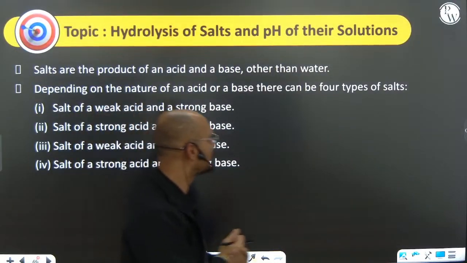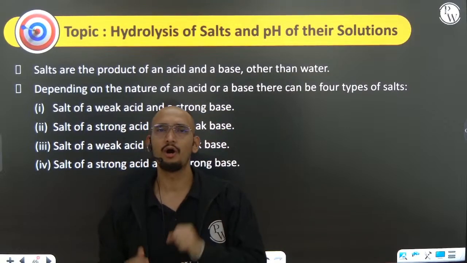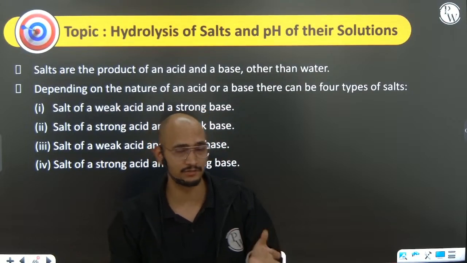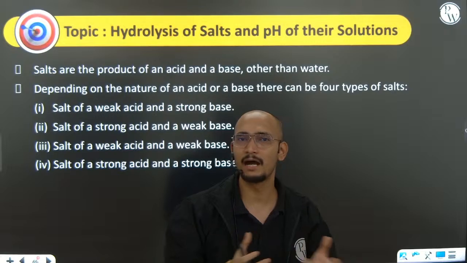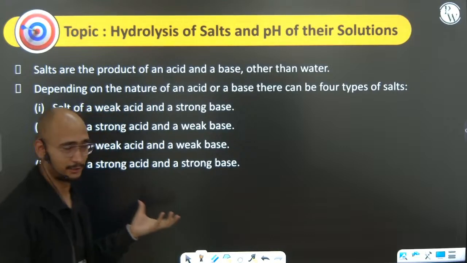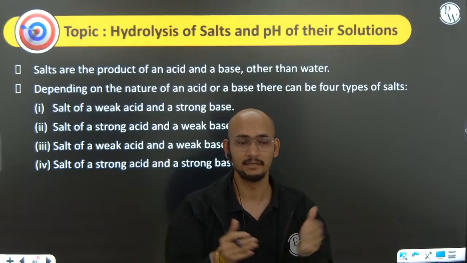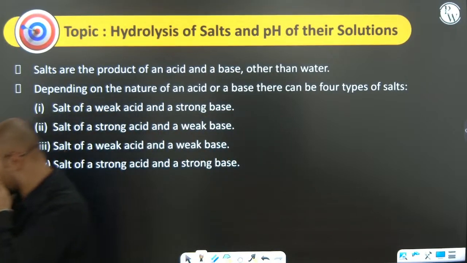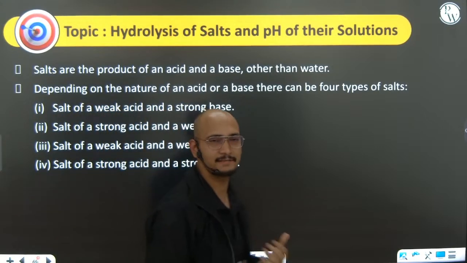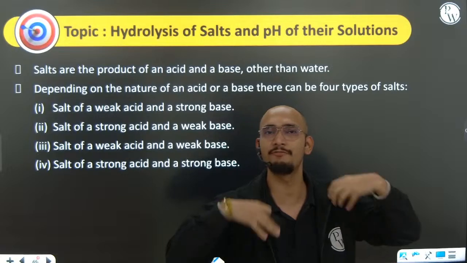Next, hydrolysis of salt and pH of their solutions. Always remember one thing: in hydrolysis, there should be a weak part, either a weak acid or a weak base. Otherwise, there will be no hydrolysis. Or you can say that only the weaker part gets hydrolyzed. So if there is a salt made up of a strong acid and a strong base, let's say NaOH and HCl converting to NaCl, and you dissolve it in water, it will not be hydrolyzed because the final solution will be neutral.